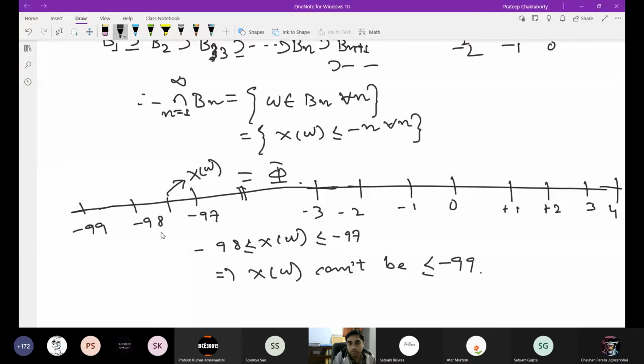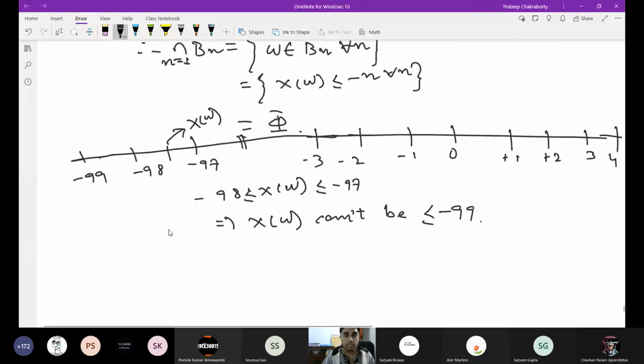You can give me any real number, and I will show you that it cannot be less than or equal to all negative integers. There is some property of real numbers which you can use to prove this. So the intersection of B_n is equal to the empty set.